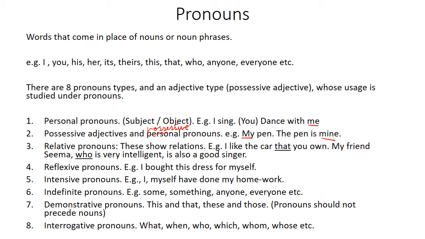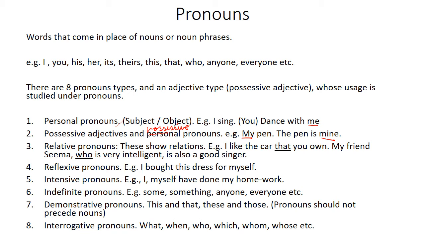I like the car that you own. I don't like any car. I like the car that you own. The car has not been named otherwise. The only way for me to identify the car is that you own. My friend Seema, who is very intelligent, is also a good singer. Here, who is used. Why? Because we've already identified the person. And for that, who is used.